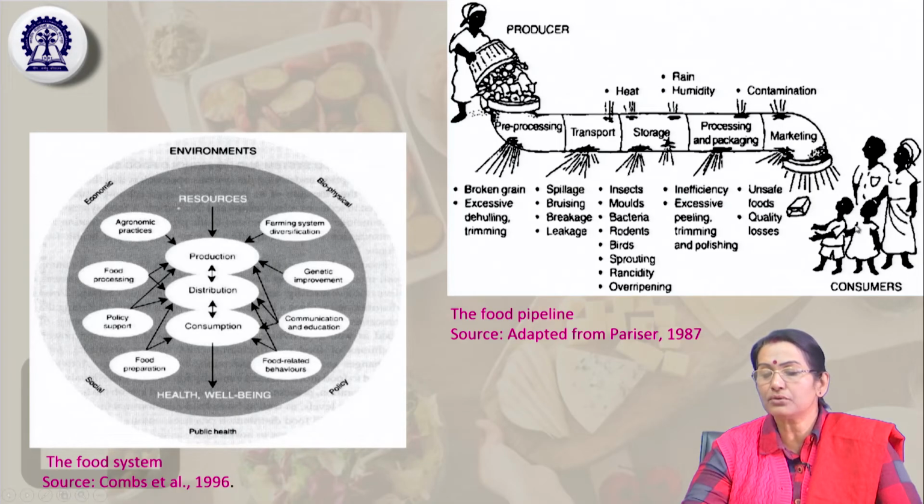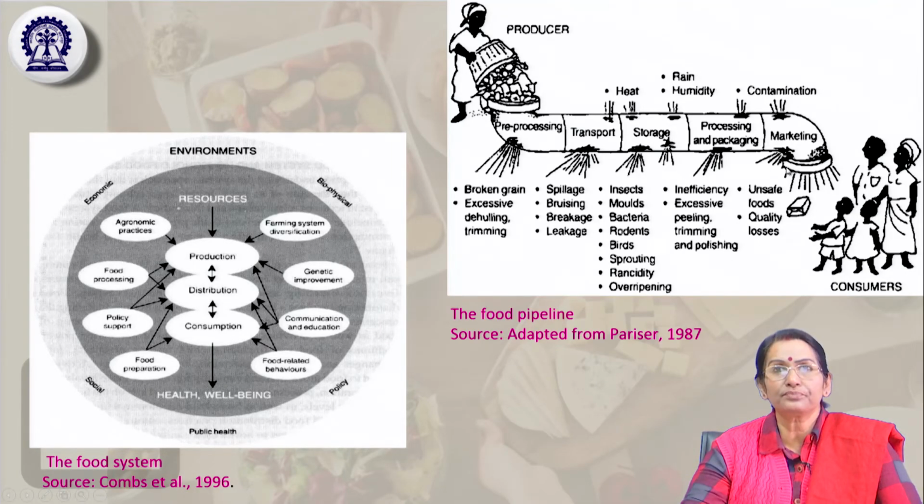And thereafter it goes to the consumption stage. So from production to distribution to consumption, this is the flow chart. During this process, the food can be damaged, and there is a risk of contamination or quality loss. So this is the model of the food processing.